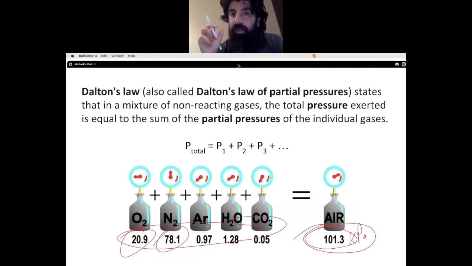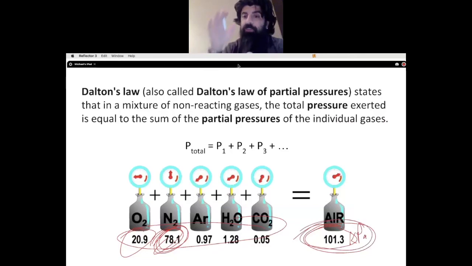So now, if nitrogen makes up 78.1% of the atmosphere around us, it means that 78.1% of the daily pressure is actually, in fact, being exerted by nitrogen itself. So all the pressure that's exerted on us is directly related to the percentages in which these gases actually appear in nature.